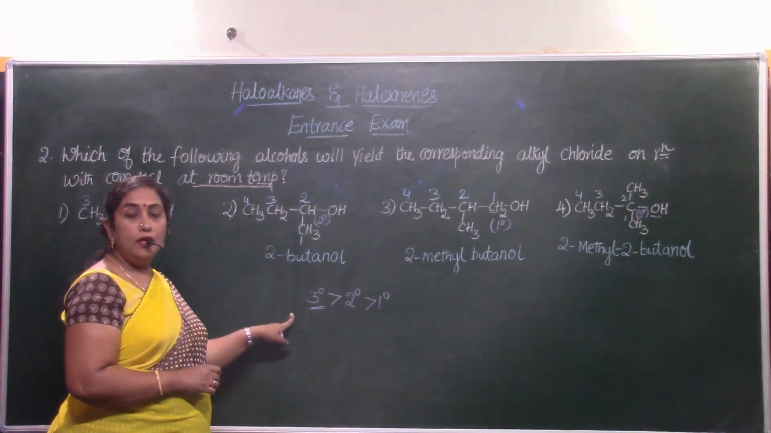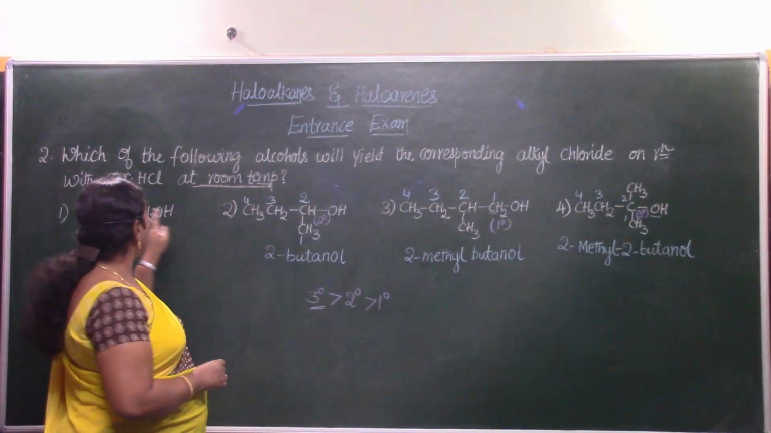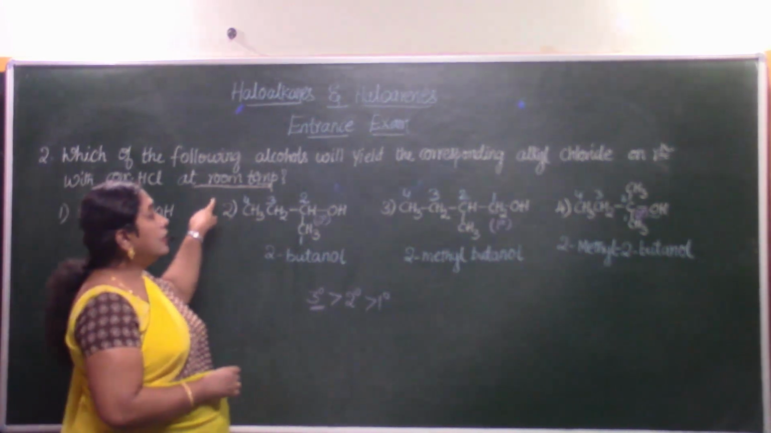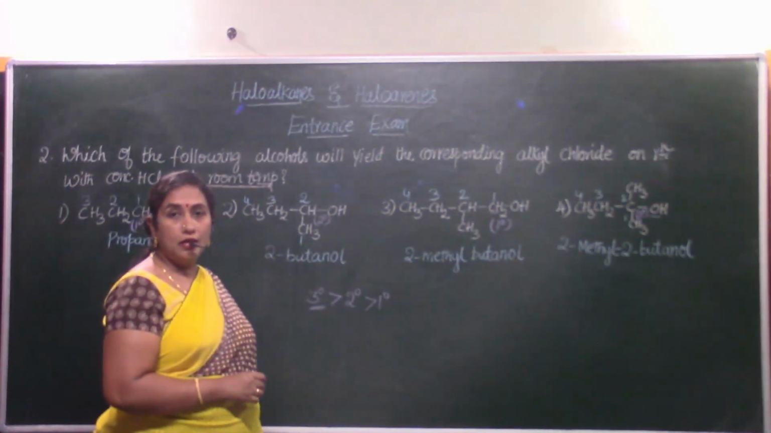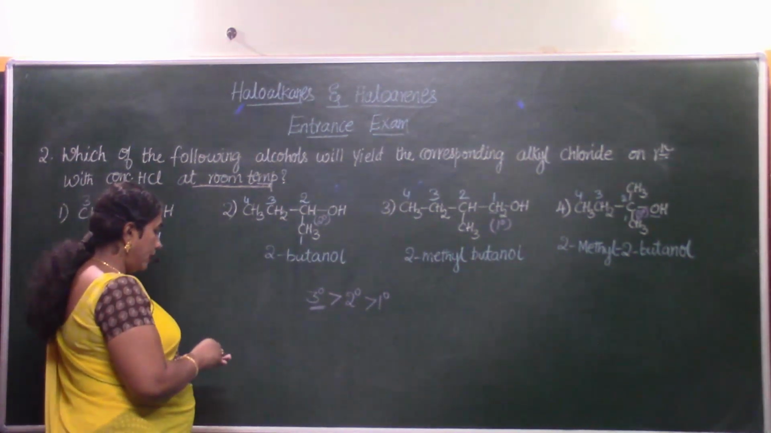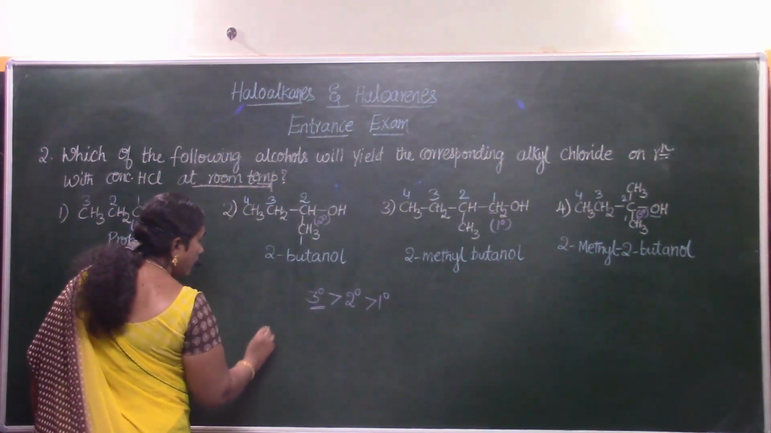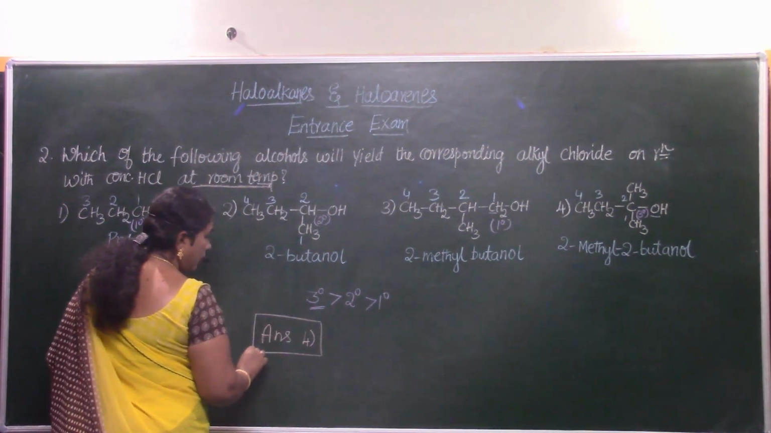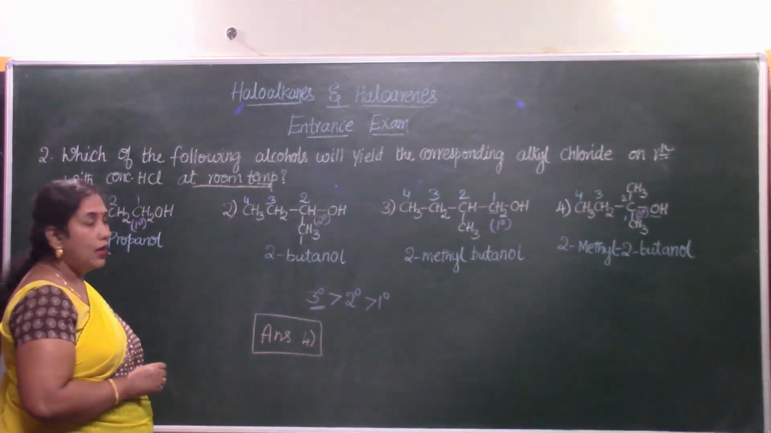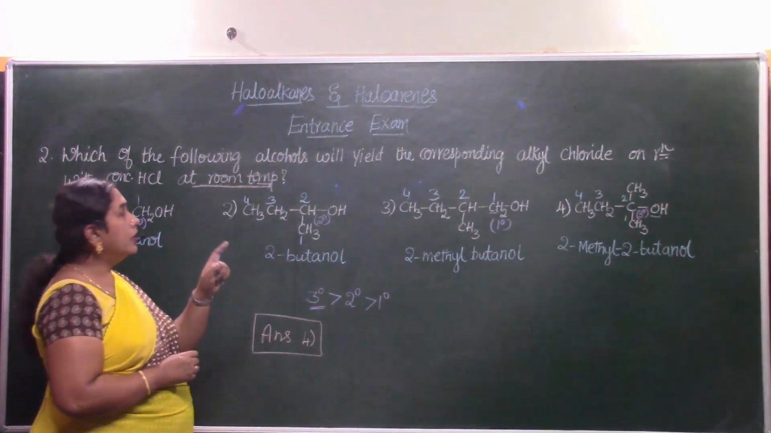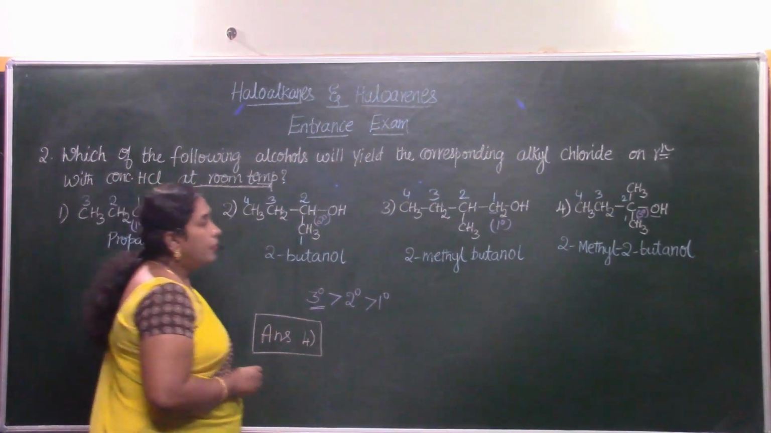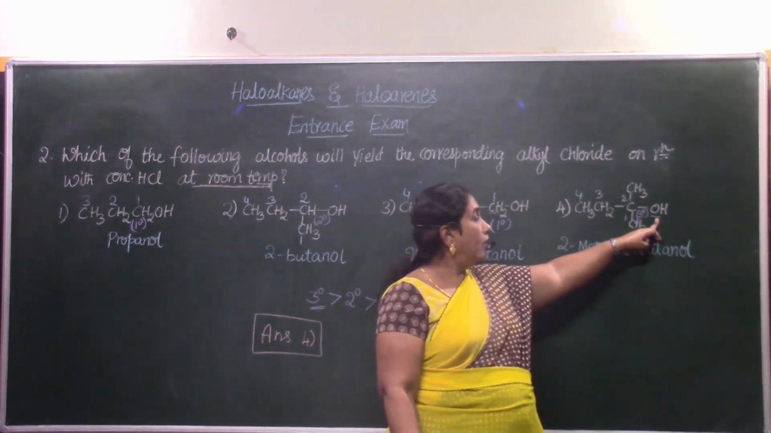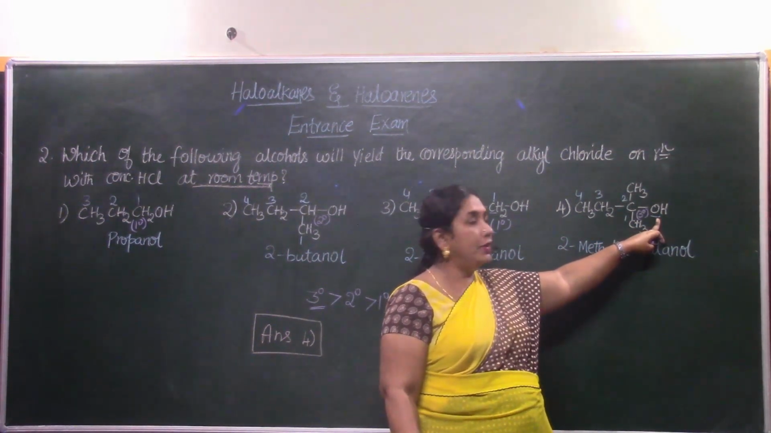Tertiary alcohol will undergo reaction with the concentrated HCl at room temperature readily, resulting in the formation of the respective alkyl chloride. So the answer will be option 4, which is a tertiary alcohol. And when it undergoes reaction with concentrated HCl, what is the product you will be getting? Instead of OH, Cl will take up this place. So that's a simple nucleophilic substitution reaction that is going to happen.